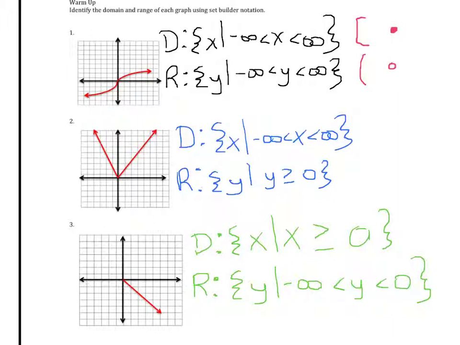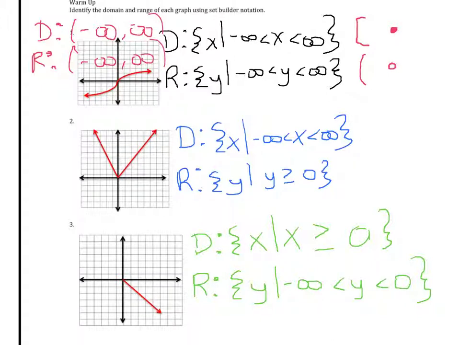So on both of these, on domain and range, domain's going to be negative infinity, comma, infinity. You always write the smaller number first, comma, and then what it goes to, and with parentheses, because infinity isn't a number, it's an idea. It goes from negative infinity to infinity. Same thing for range. It's not a closed circle. Does not include it, just like it doesn't include the equal sign in the inequality symbols. So negative infinity to infinity also.